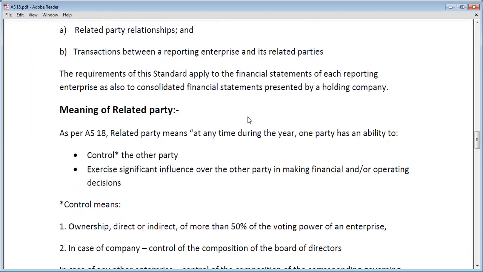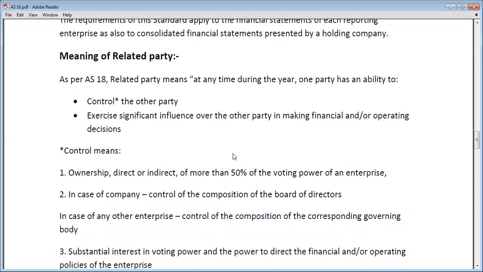So, we are discussing the meaning of related party. Related party means that at any time during the year, one party has the ability to control another party, and the first party exercises its control over the financial or operating decisions of the second party. Now we are discussing control. What do we mean by control? In control, one party has 50% of the voting power in the second party.